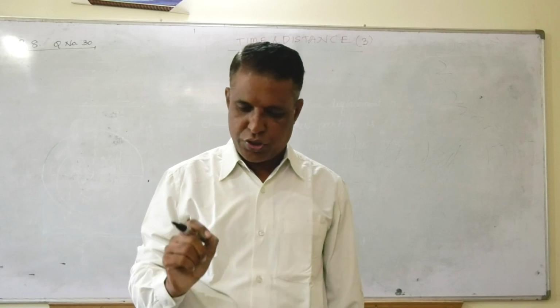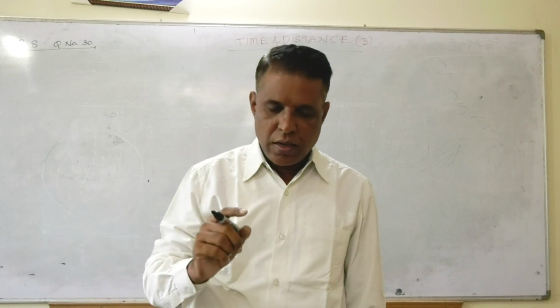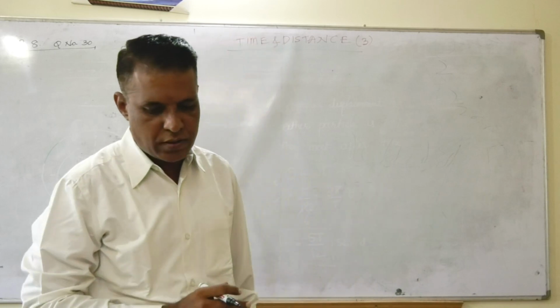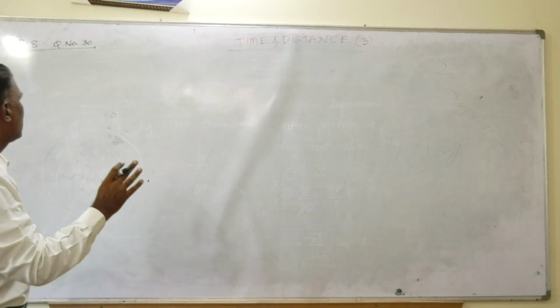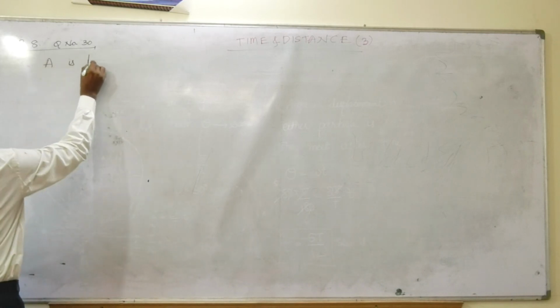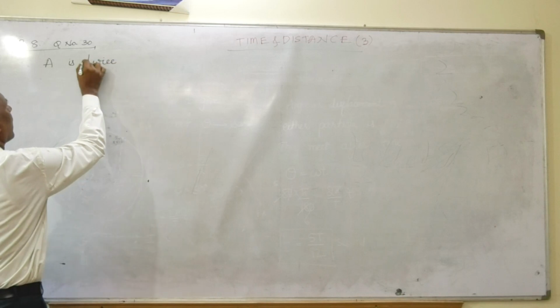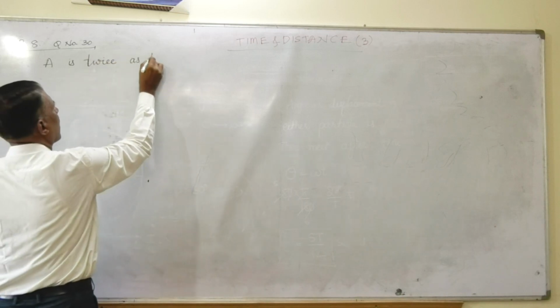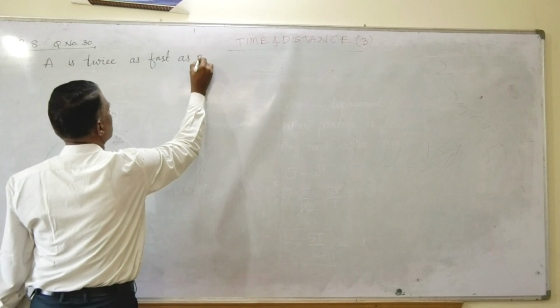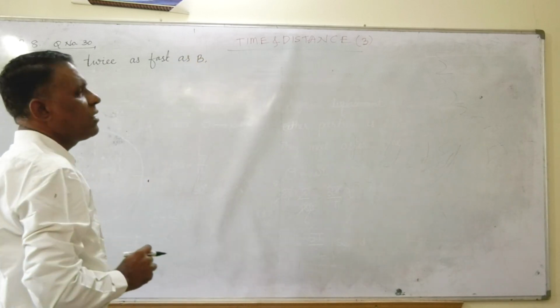Here the question goes: A is twice as fast as B. This is one piece of data.